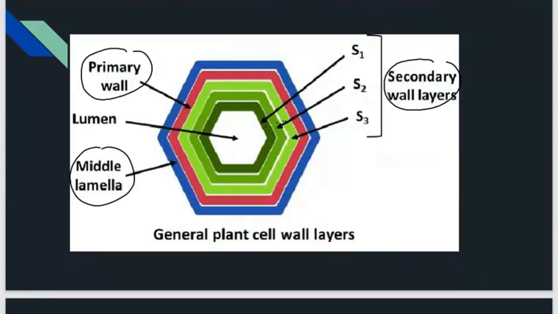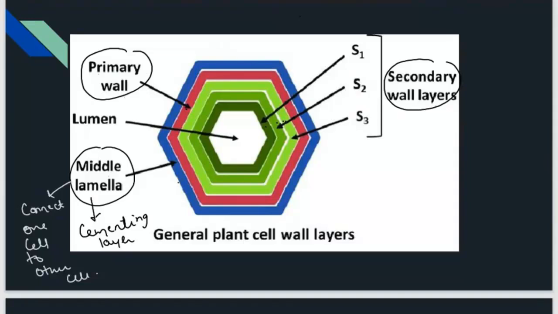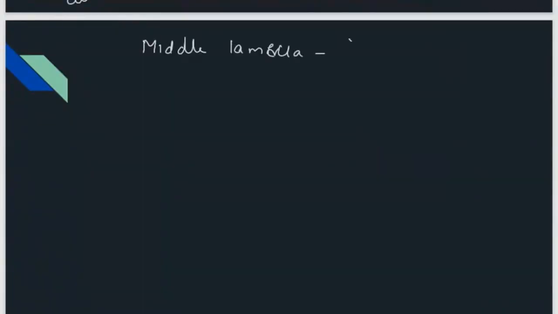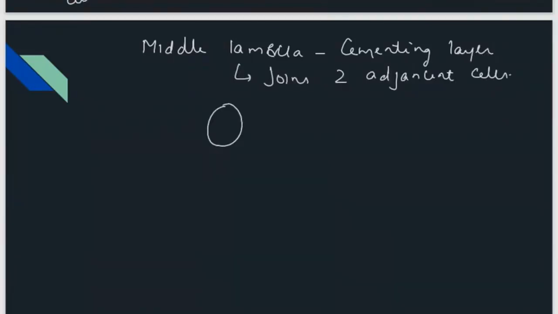Then there is the primary wall, shown in pink color, and outside it the middle lamella. Middle lamella is basically your cementing layer that connects one cell to another cell. For example, this is one cell and this is another cell. So these two cells are joined by this middle lamella. Then there will be the primary layer and inside there will be the secondary layer.